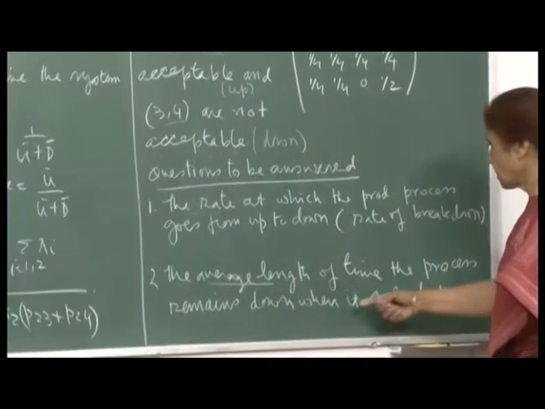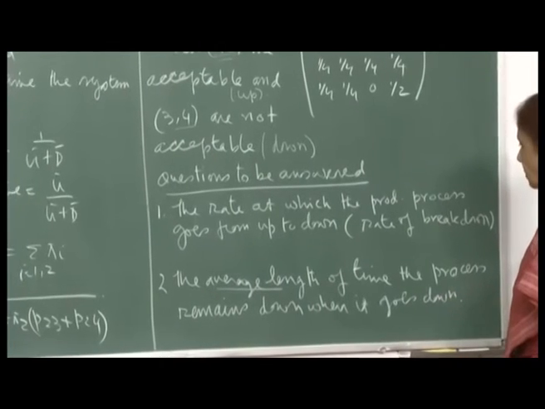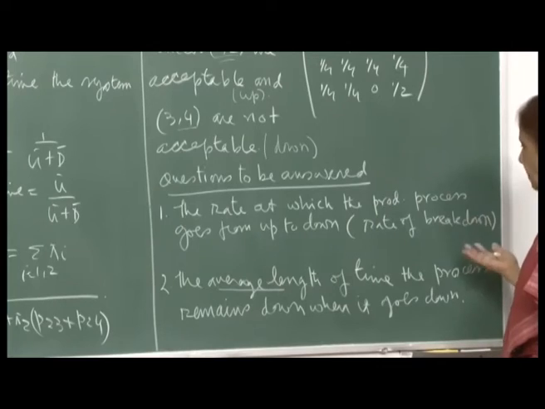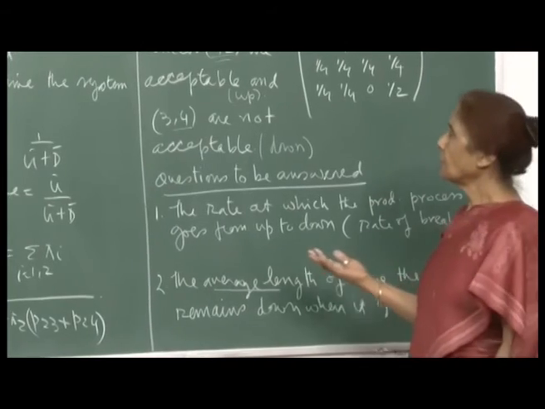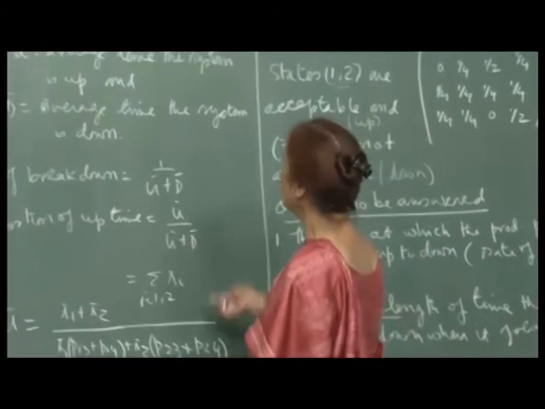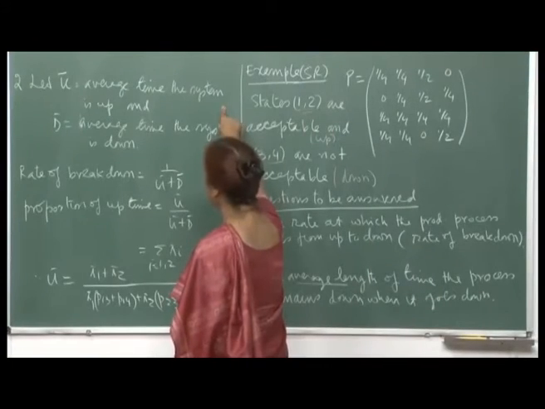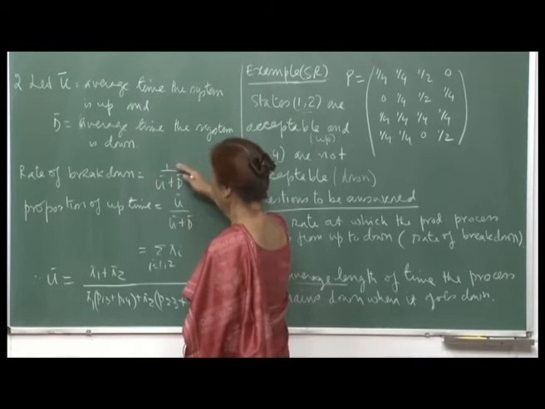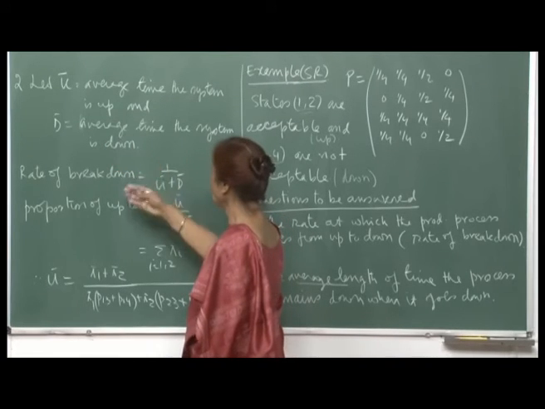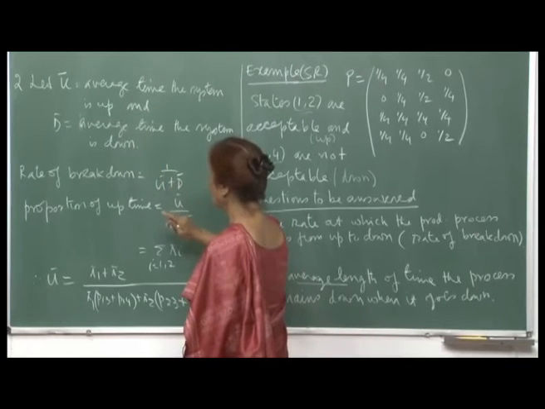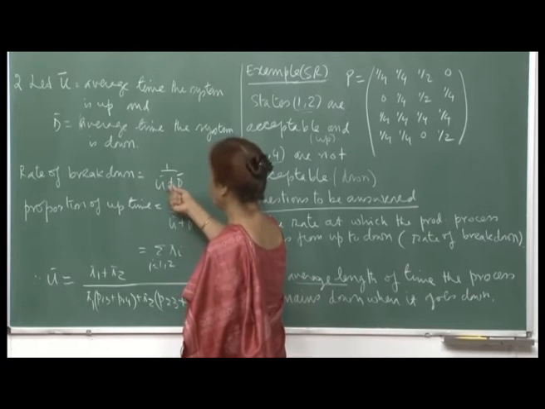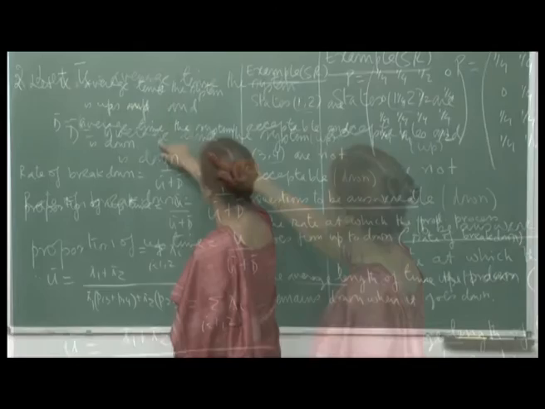Average length of time the process remains down when it goes down, and the other one is the average length of time it is up when it goes up. So, both the things. So, let us define u bar as the average time the system is up and d bar as the average time the system is down. Then we will make the equations and then try to find out u bar and d bar. This is the idea. So, rate of breakdown is 1 upon u bar plus d bar, because this is the average time it is up and the average time it is down.